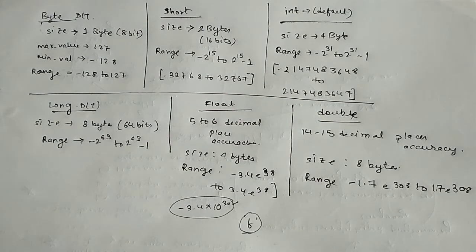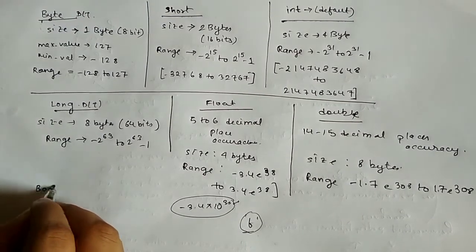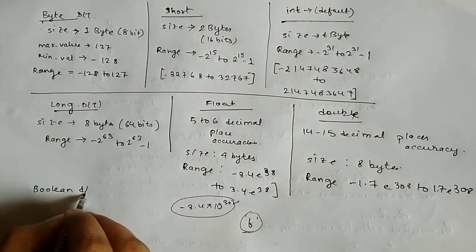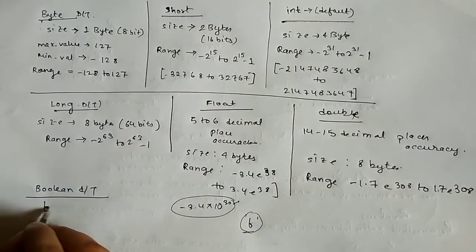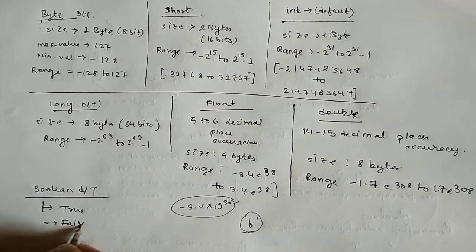And apart from this, there is the Boolean data type. In Boolean data types, there are only two options, that is true and false.